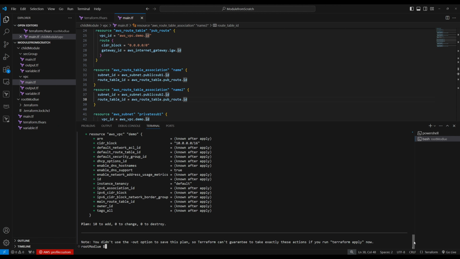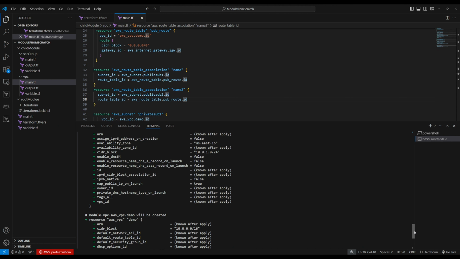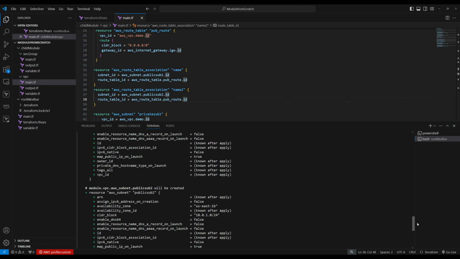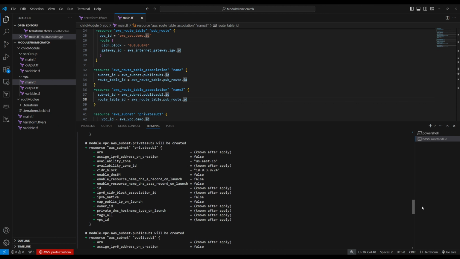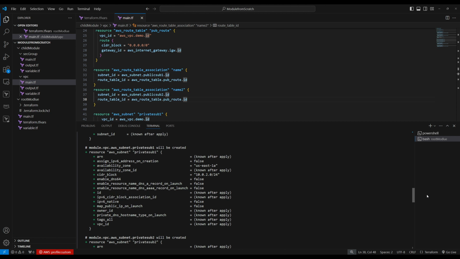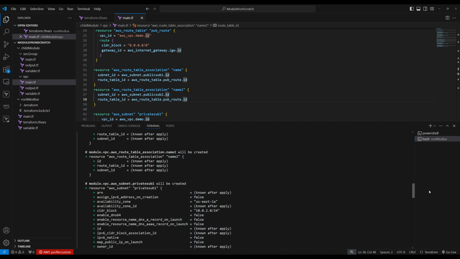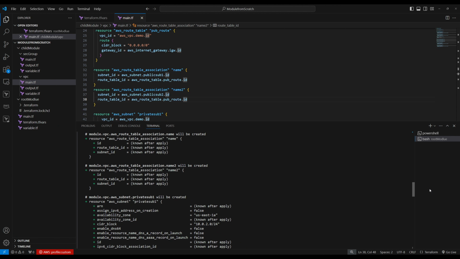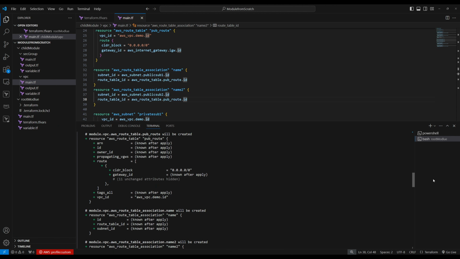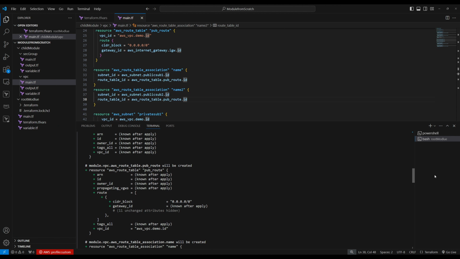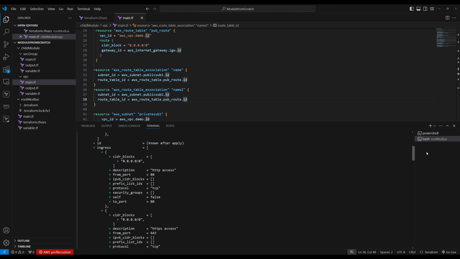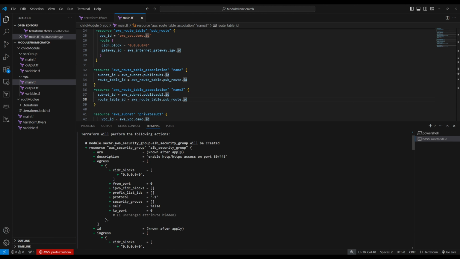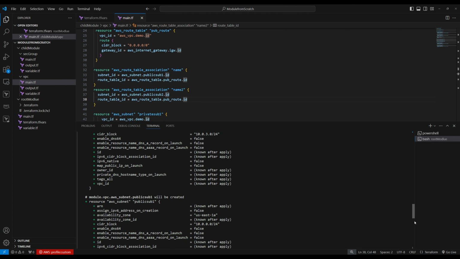What are those resources? So VPC, then it's going to create a public subnet in the second availability zone, public subnet in the first availability zone, private subnet in the second availability zone, private subnet in the first availability zone, route table associations to those private subnets. Then this is a route table, public route table, internet gateway, and the first one is the security group. See, we call both the VPC module and the security group module. So it's going to create all those 10 resources.